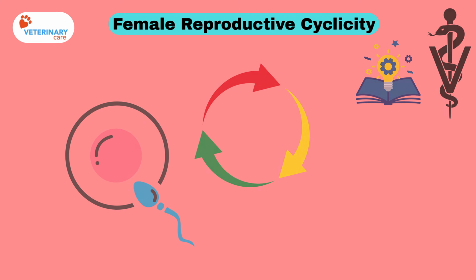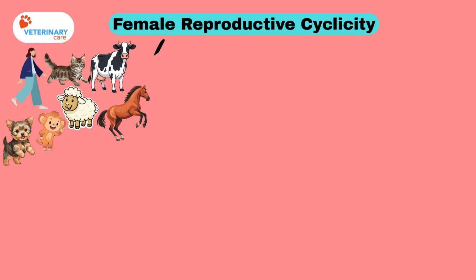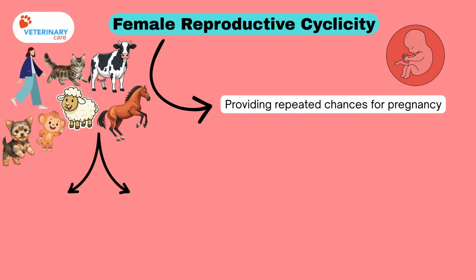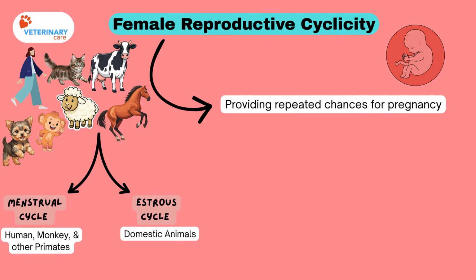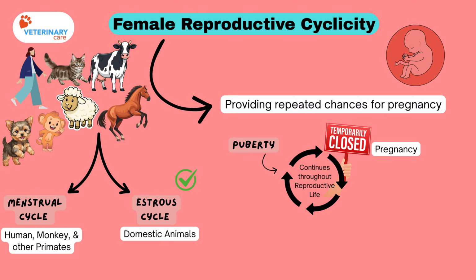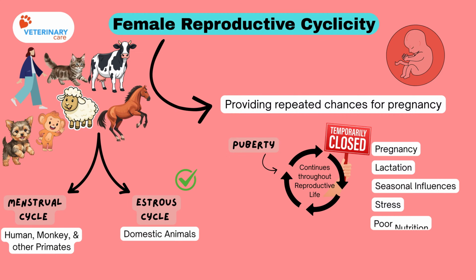Today, we're breaking down one of the most important topics in animal reproduction, female reproductive cyclicity. Female reproductive cyclicity allows mammals to reproduce by providing repeated chances for pregnancy. In mammals, this cyclicity occurs as the menstrual cycle or the estrous cycle. Most domestic animals follow the estrous cycle. This cycle begins after puberty and continues throughout reproductive life. It stops temporarily during pregnancy, lactation, seasonal influences, stress, poor nutrition, or reproductive disorders.